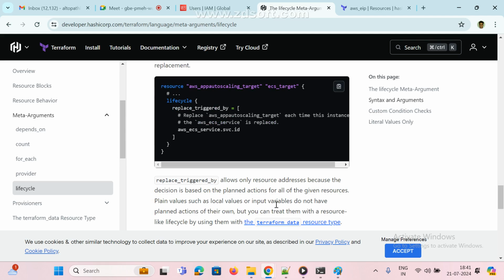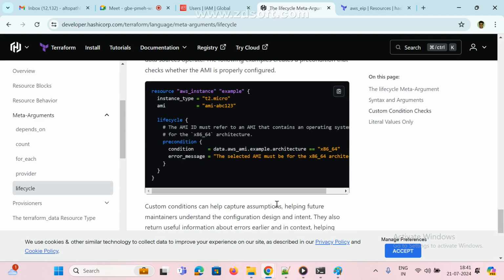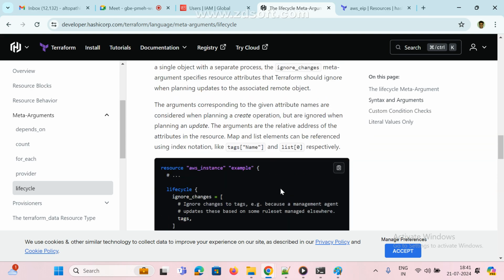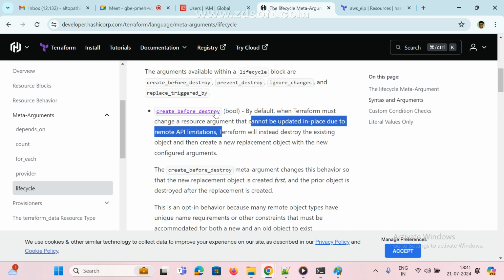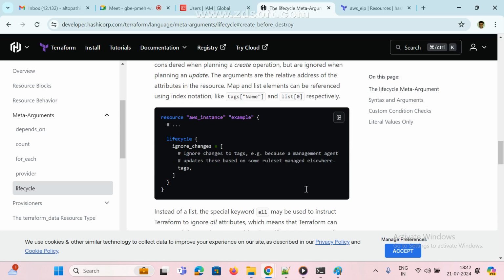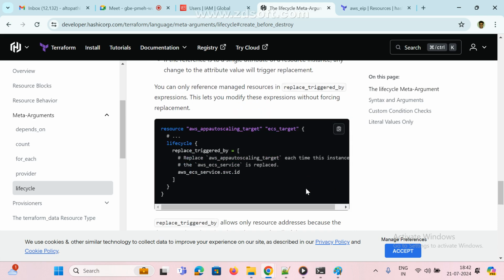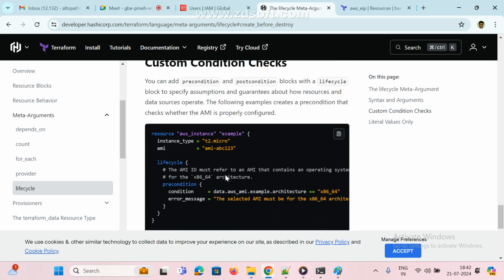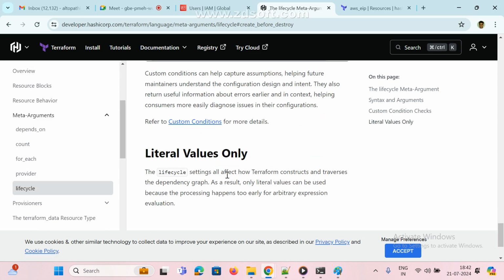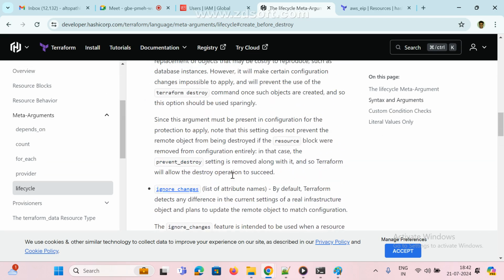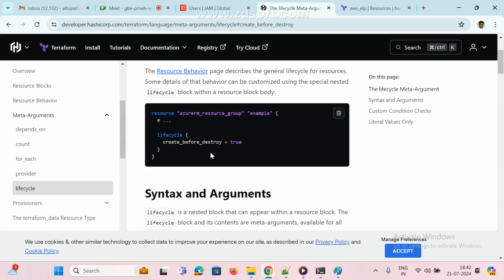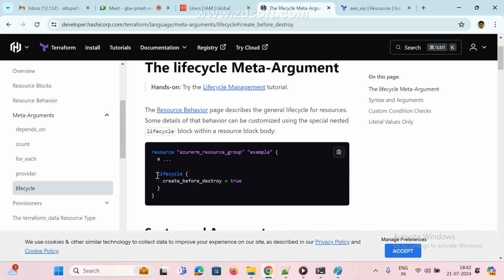So what we need to add, where is that lifecycle? Create before destroy. Click on this, they will give an example also. Just copy anything, true or false we can set it. See here, there is a block, right? So copy this one, and this is only create before destroy. That's it. Apart from this, nothing. No need to do anything. Only this is the syntax.